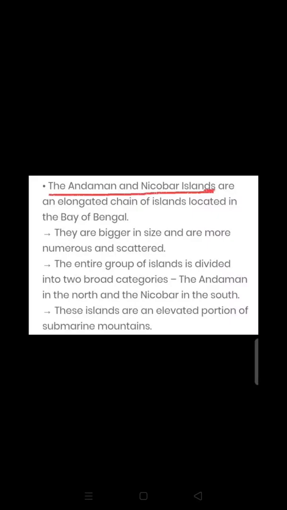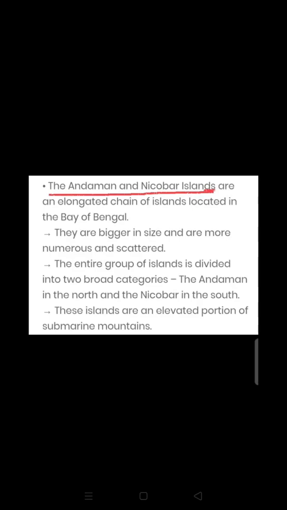The next is the Andaman and Nicobar Islands. The Andaman and Nicobar Islands are an elongated chain, meaning a long chain of islands located in the Bay of Bengal. They are bigger in size, more numerous and scattered. The entire group of islands is divided into two broad categories: the Andaman Islands in the north and the Nicobar Islands in the south.